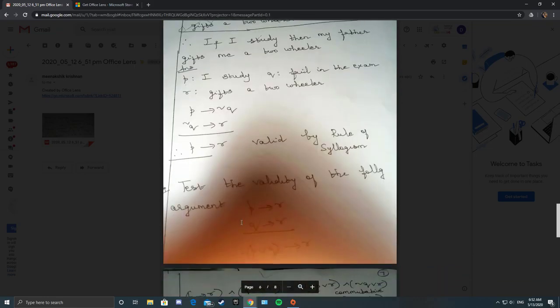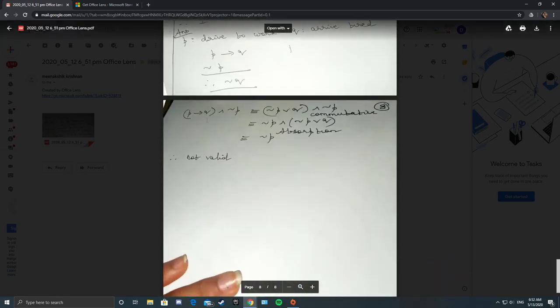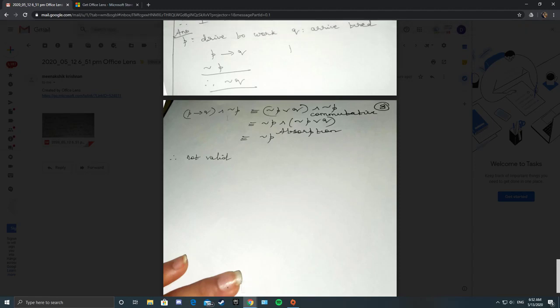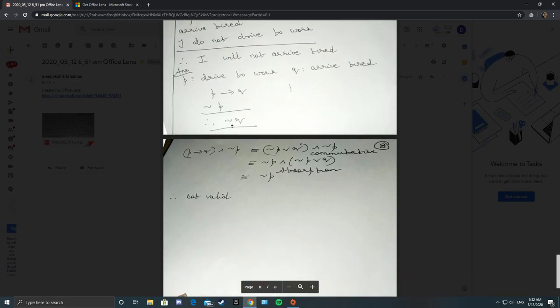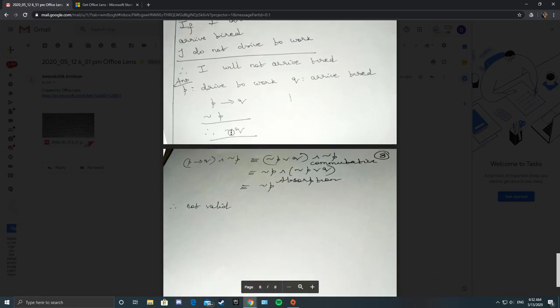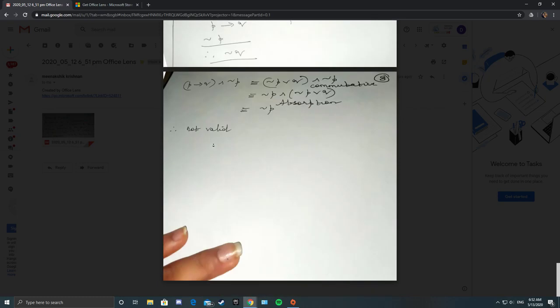So what I have done is, P conditional Q is negation P or Q, and negation P. So by commutative law you can write negation P and negation P or Q. By absorption law it is the same as negation P. What is absorption law? P and (P or Q) is P. So negation P and (negation P or Q) is the same as the first one, negation P. Therefore, what is the conclusion? Negation Q. So we have not got the conclusion, therefore it is an invalid argument.